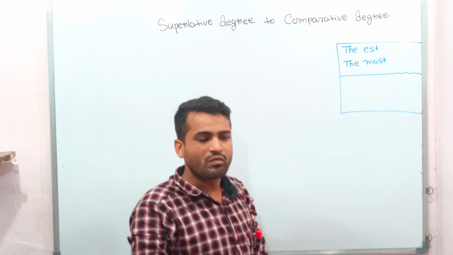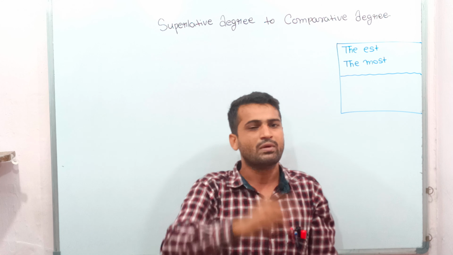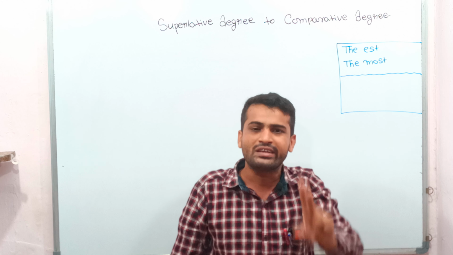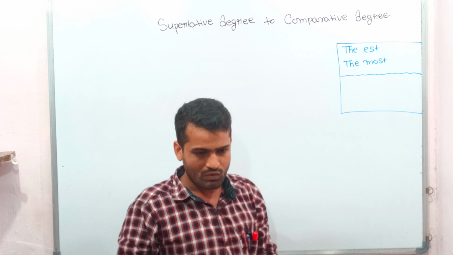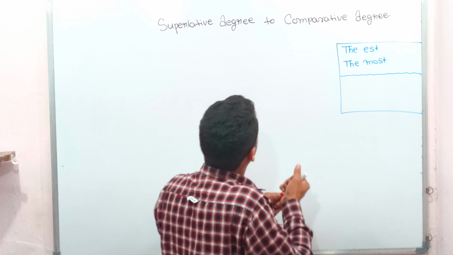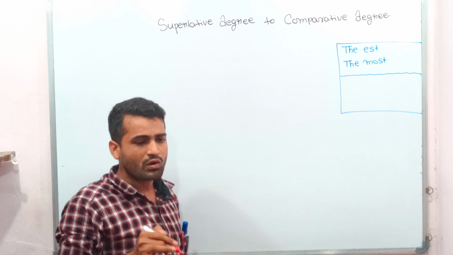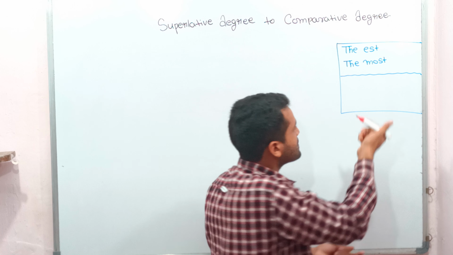Superlative, comparative and positive degrees each have their own twin surname. Therefore, as we are going to change into comparative degree, we also have to know the symbolic form or surname of comparative degree.